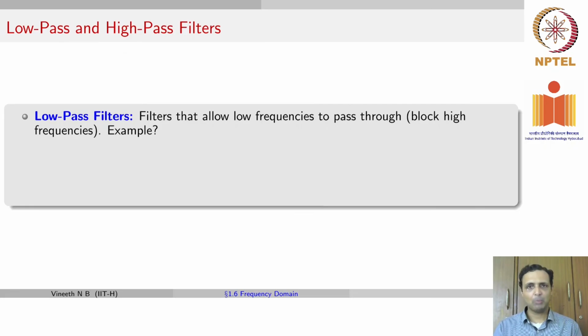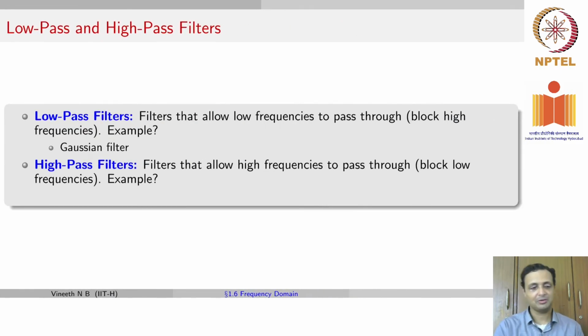One more important concept here is what is known as low pass filters and high pass filters. When we talked about filters, masks or kernels, it's common practice to refer to some such filters as low pass filters, which means that they allow low frequencies to go through and block high frequencies. What would be an example?